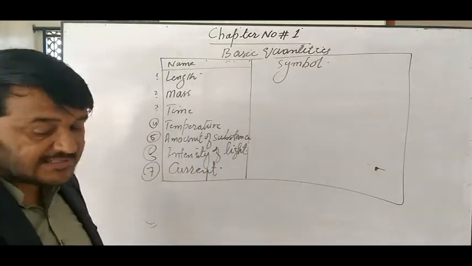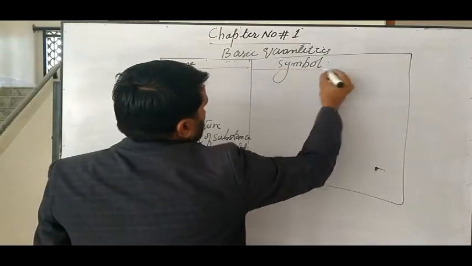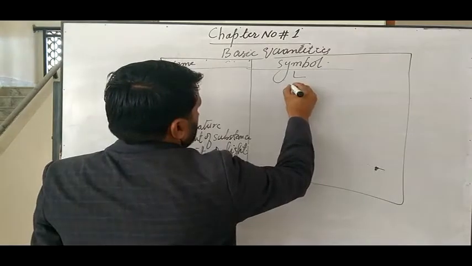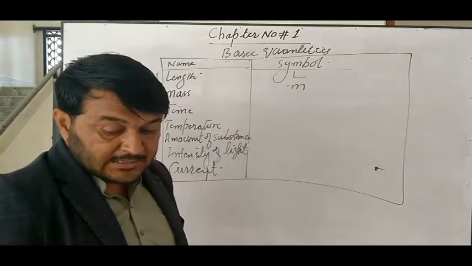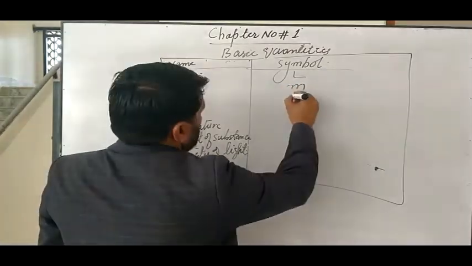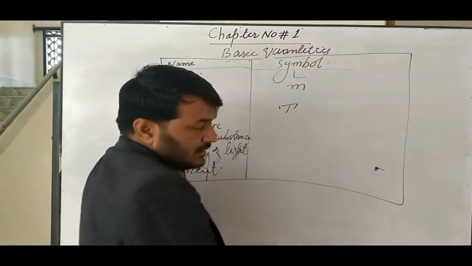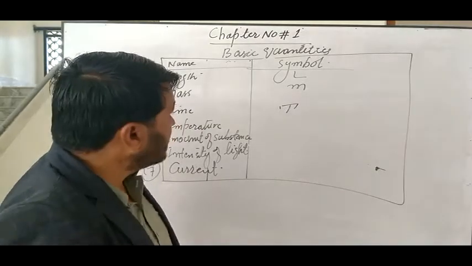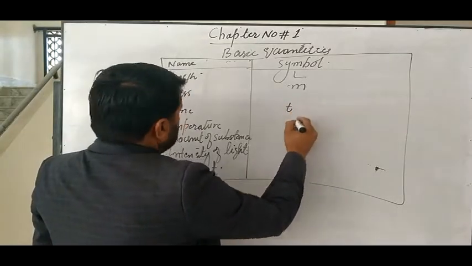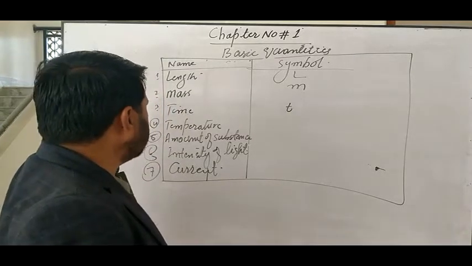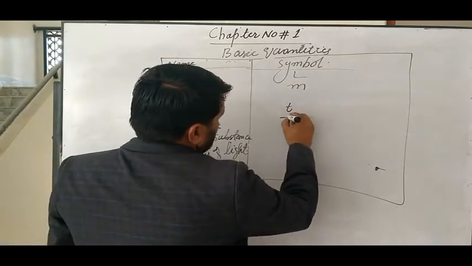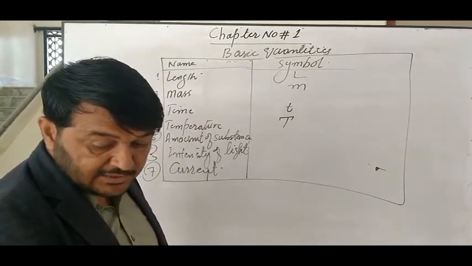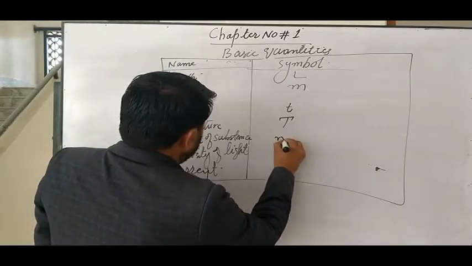What are the symbols? Length is denoted L and mass is denoted M. Time is denoted by a small t. Temperature is denoted as a capital T. Amount of substance is denoted as small n.